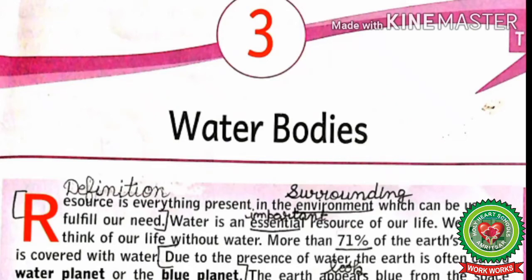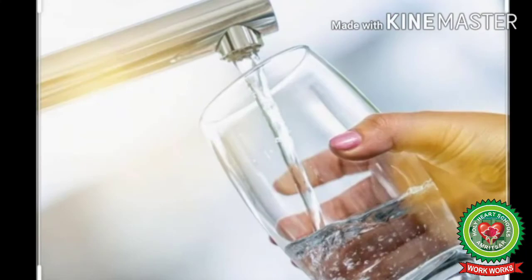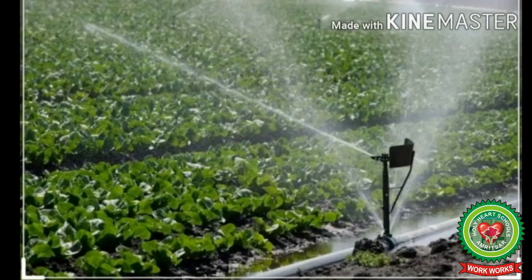Water is an essential source of our life. Students, here essential means important. We cannot think of our life without water. More than 71% of the earth's surface is covered with water. Due to the presence of water, the earth is often called water planet or the blue planet. Students, as we already know, water is used for drinking, washing, cultivation of crops and various other uses.